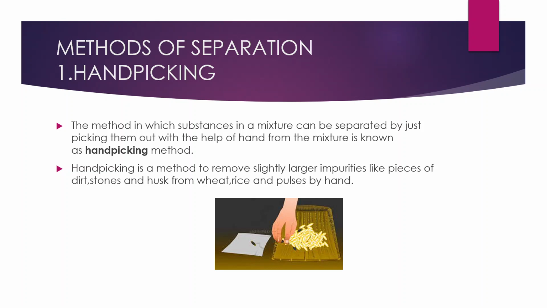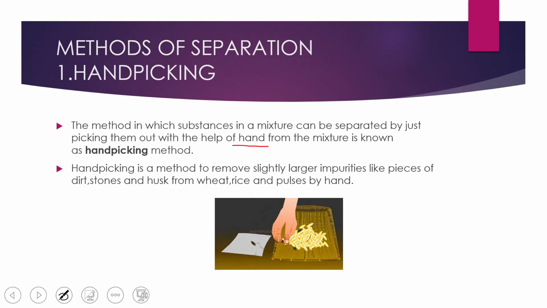Hand picking is the method in which the substances in a mixture can be separated by just picking them out with the help of hand from the mixture, and this process is called hand picking. So in this process we just use our hands and pick out the impurities from the mixture.